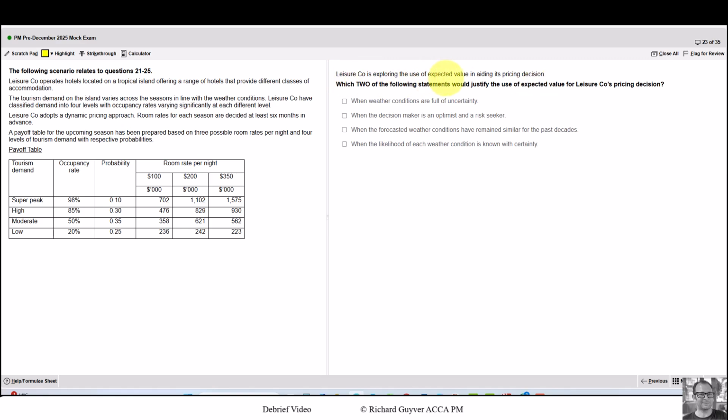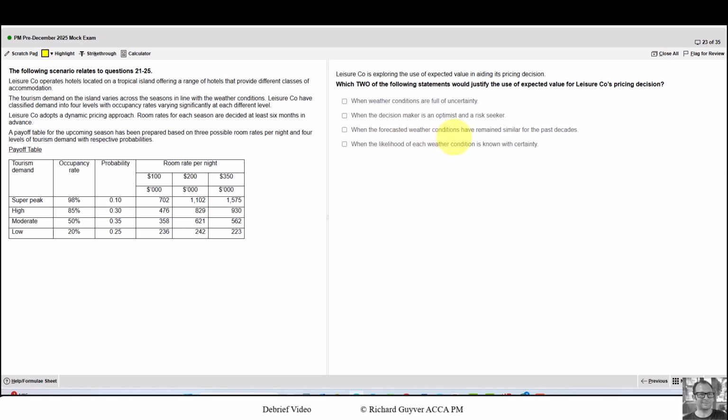Leisure Co is exploring the use of EV in aiding its pricing decision. So we need to choose two of these. Firstly, when weather conditions are full of uncertainty. That's not when we use EV. For EV, we need to have events that occur again and again, and the probability of each outcome is known with certainty. When the decision maker is an optimist and a risk seeker, that's not the EV person. This is a maxi-max person. EV tend to be risk neutral.